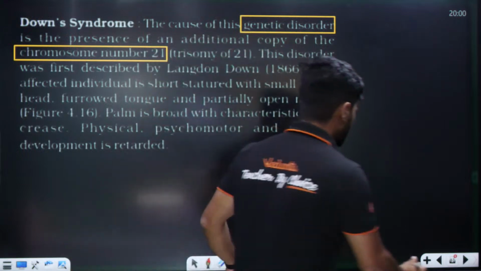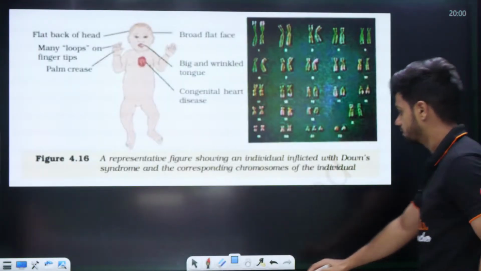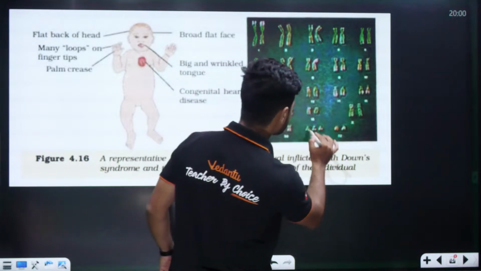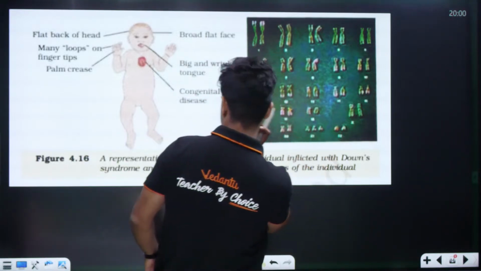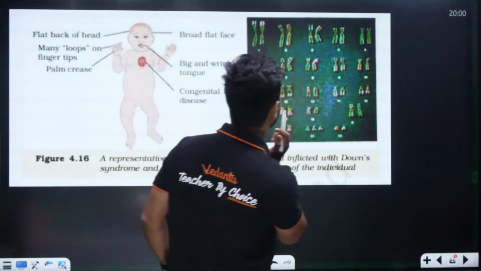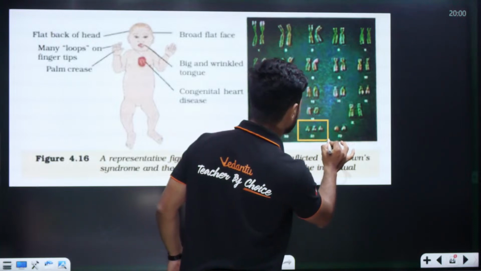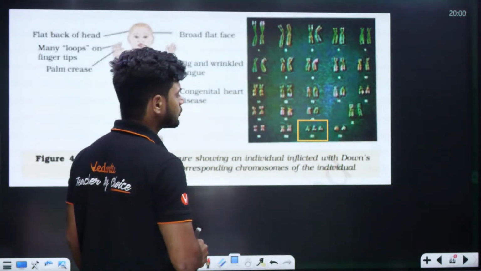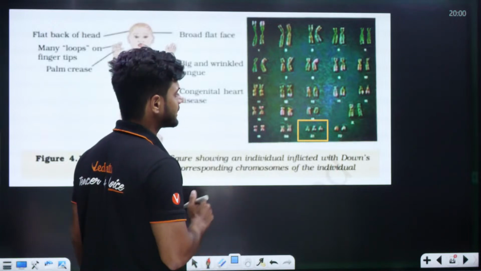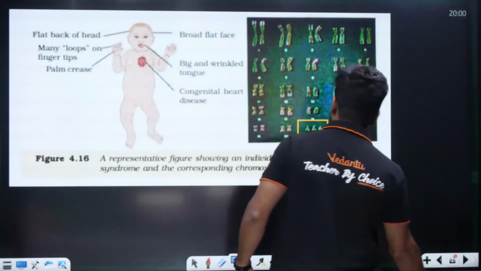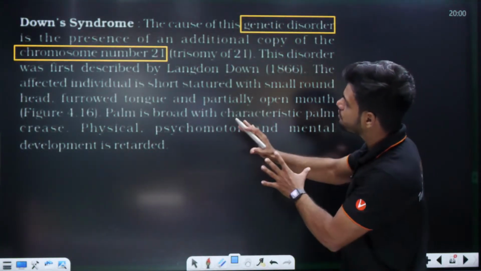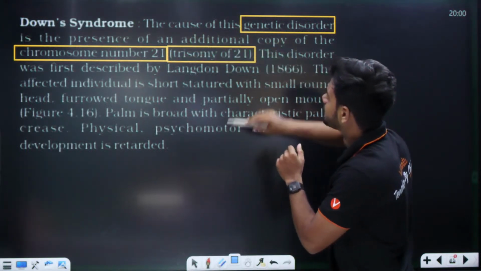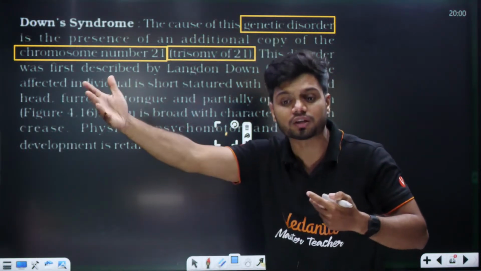Now students, look at the diagram here. Can you see an additional copy in chromosome number 21? Yes sir, we can see. So in the case of Down syndrome, it is also called trisomy of 21. Trisomy means addition.